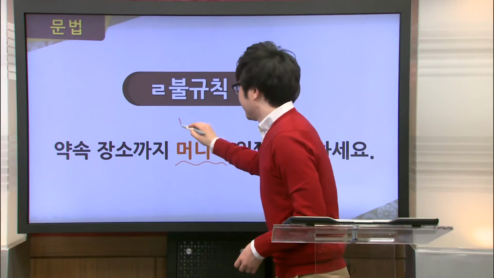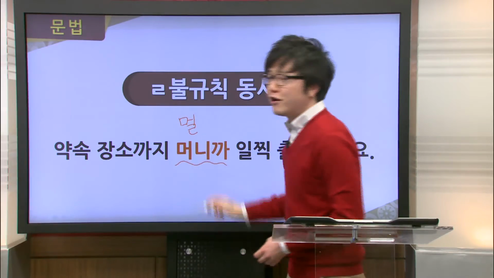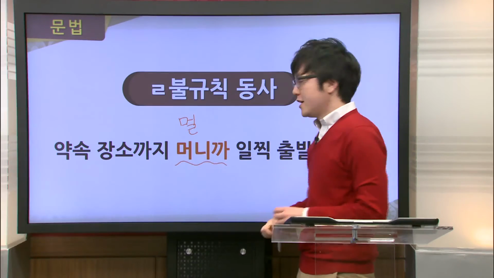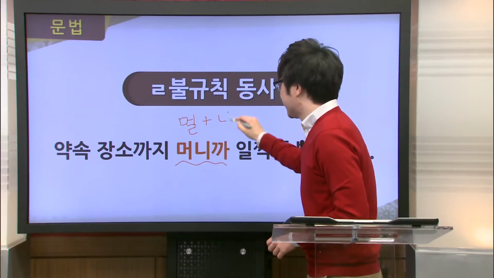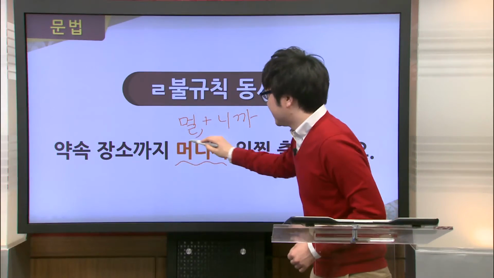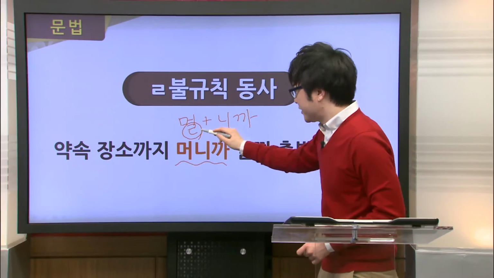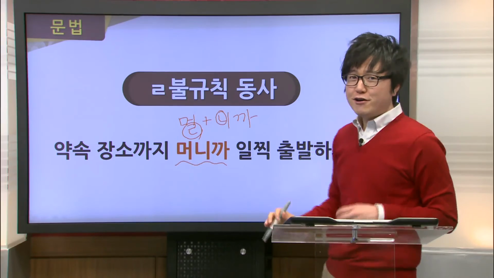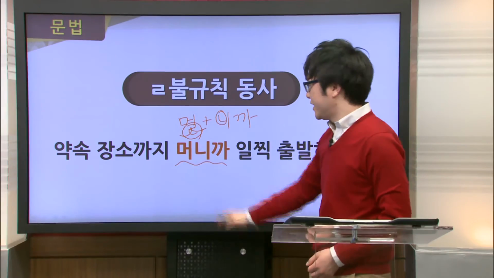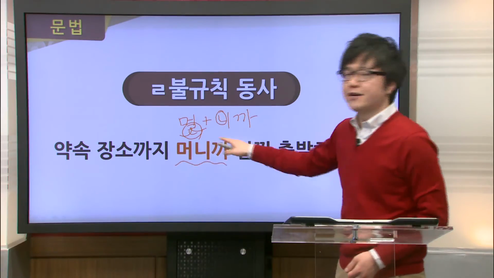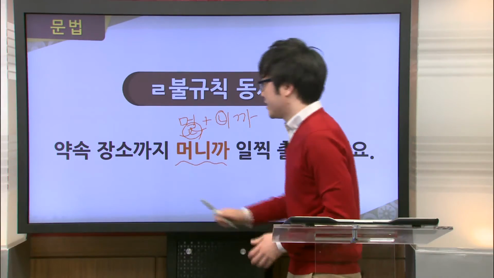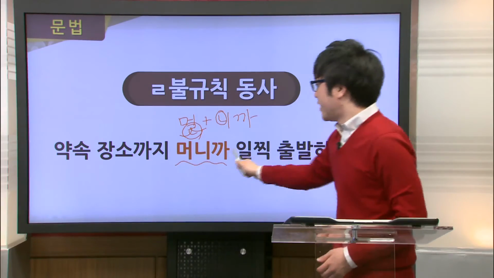Well, first of all, it comes from, if you recall, to say to be far, we say 멀다. So we get this 멀 right here. And you can see the back part is combined with this 니까. Now, you can see again this 리을 sound here. Directly behind it is this 느 sound right here. So when this happens, again, this drops out, and what we're left with is this 머니까, as you can see right here. So let's go ahead and read through the sentence together. Please repeat after me. 약속 장소까지 머니까.